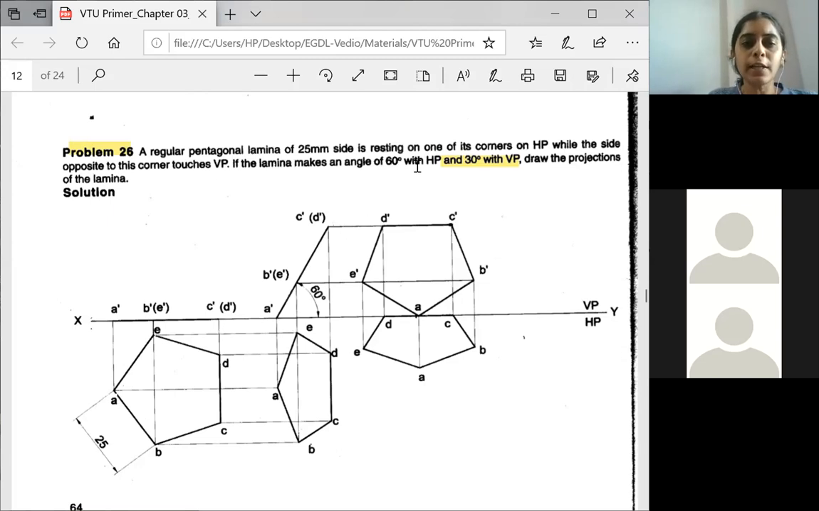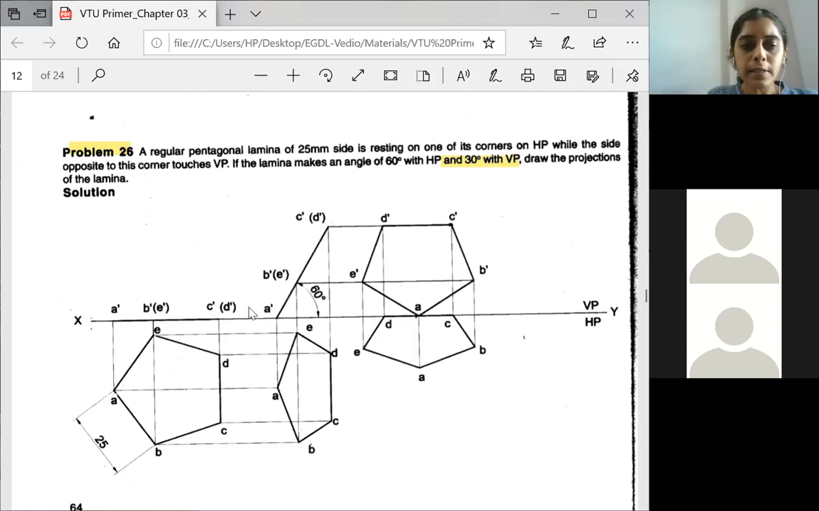It is making an inclination of angle 60 degrees to HP. So now the surface which was parallel to the XY line has to be shifted to 60 degrees. So first leave some space, fix this point, name it as A dash, and take 60 degrees to HP. After that, you measure this entire distance and cut an arc on the 60 degree line.